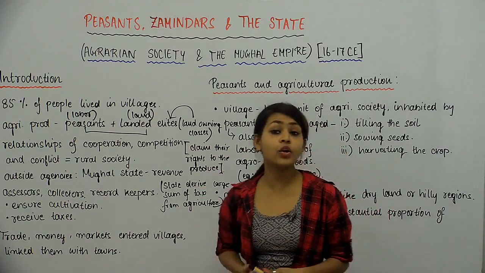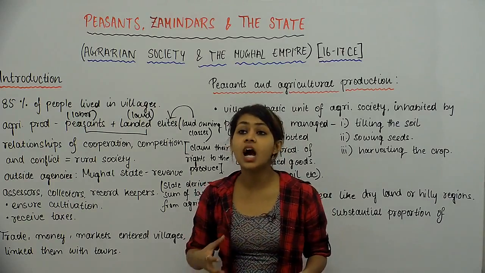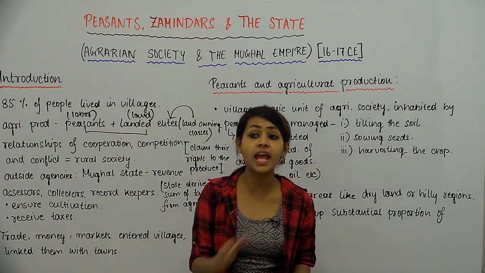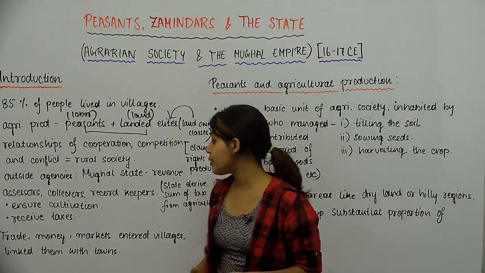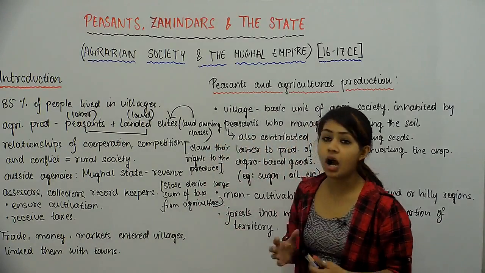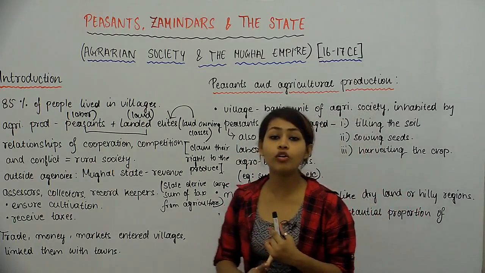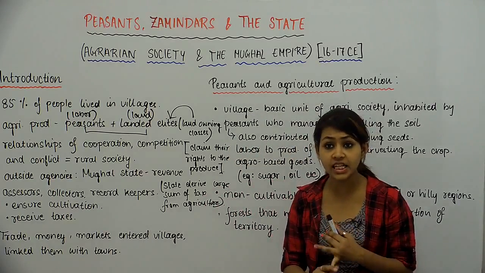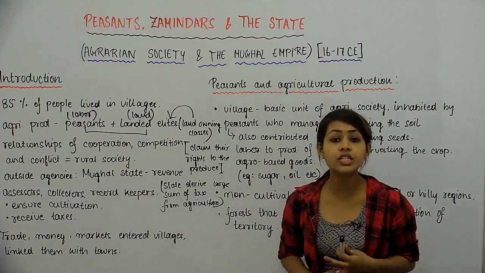So why they wanted to ensure cultivation is because cultivation leads to these people giving taxes to the state, and their prime objective was to accrue taxes out of these people. तो ये इन लोगों का काम बस ये दोनों था. They would ensure cultivation. वो चाहते थे कि लोग फार्मिंग जो है वो करते रहें, कल्टिवेशन करते रहे, ताकि वो लोगों से पैसे ले सके, क्योंकि no cultivation done by someone means they cannot have a reason to tax them.